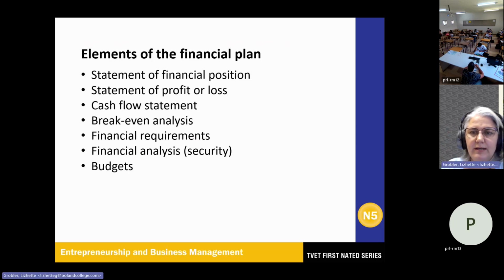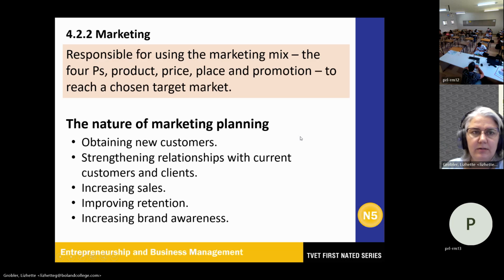Okay, next up we have our marketing on page 89. What is that? It is where you are responsible for using the marketing mix, which includes the 4 Ps, which is product, price, place, and promotion. And this is to reach a chosen target market.